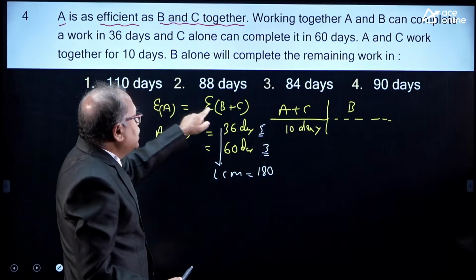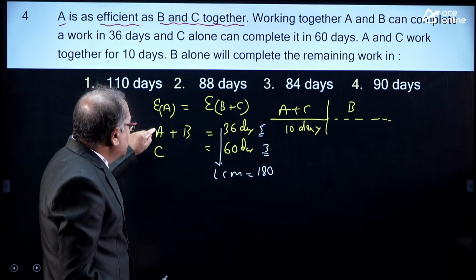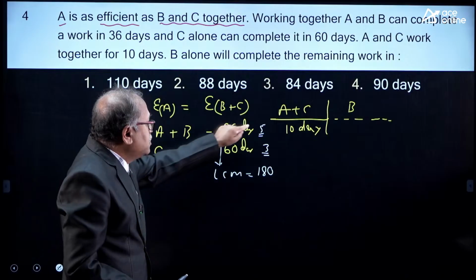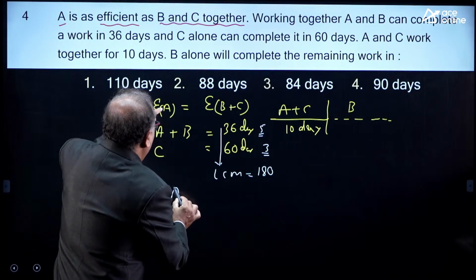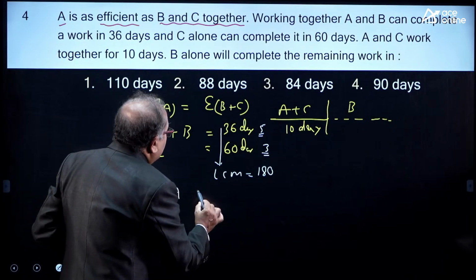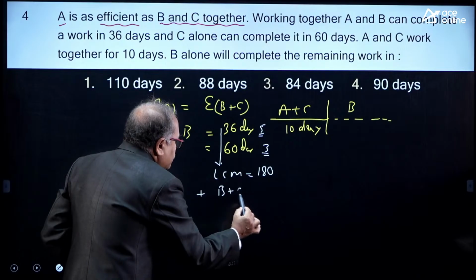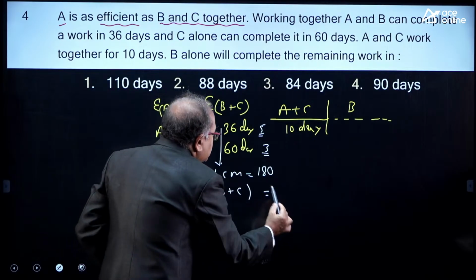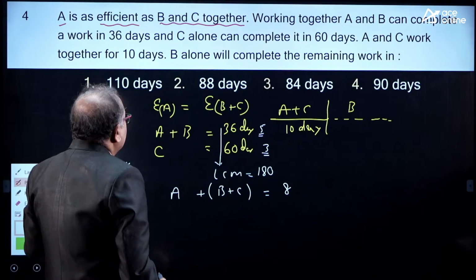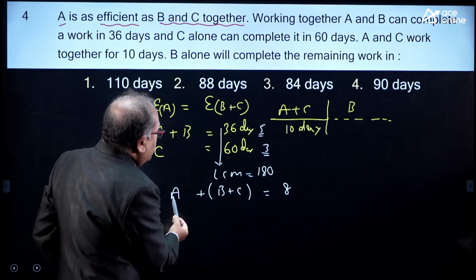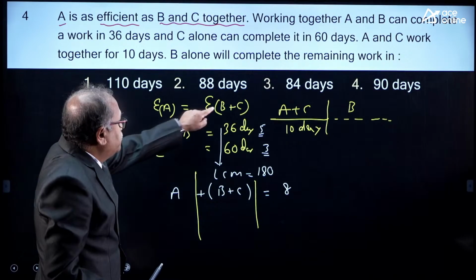The efficiency of A is equal to, so left hand side is equal to right hand side. So, what is the efficiency of A plus B plus C? The total is 8. Here I am getting the efficiency as 5 plus 3, that is 8, and we know that the efficiency of A is equal to the efficiency of B and C.